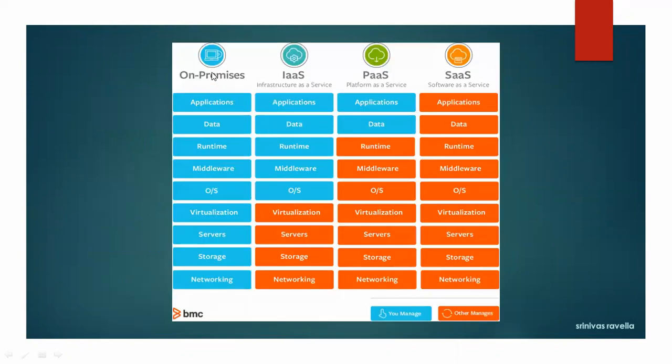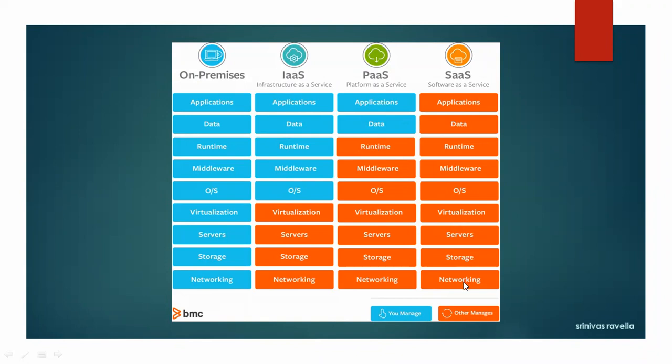This is on-premises servers. Initially, I explained, everything is managed by us. Networking, storage, servers, virtualization, operating systems, middleware, runtime, databases, everything you have to invest the money in. So you have to take the staff, you have to manage. Now infrastructure as a service, orange color. Networking, storage, servers, virtualization, the cloud will provide. Platform, middleware, runtime, database, applications, you have to manage. Platform as a service. Up to runtime, they will provide on rent. Just database and application optimization, you have to manage. That is under your control.